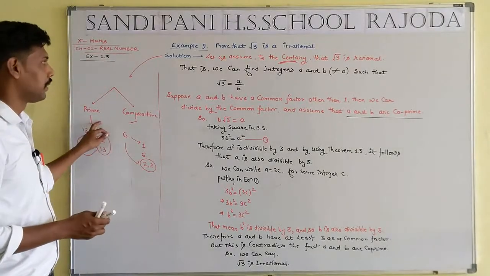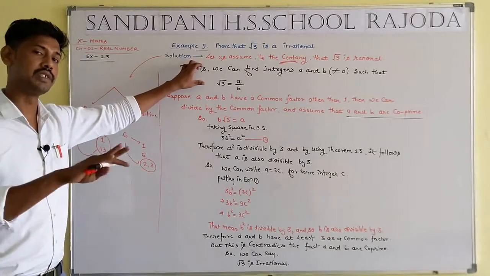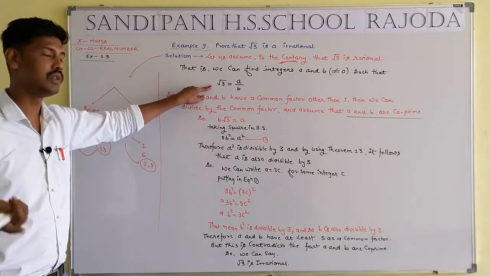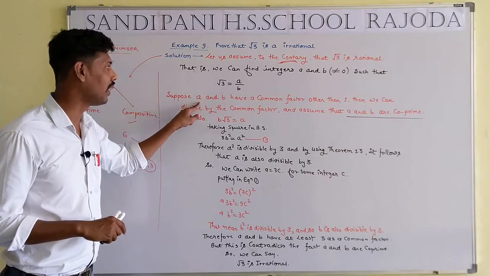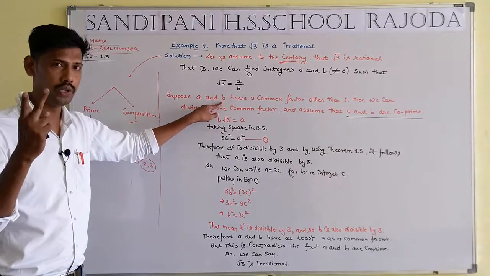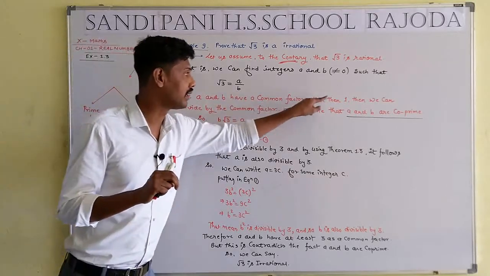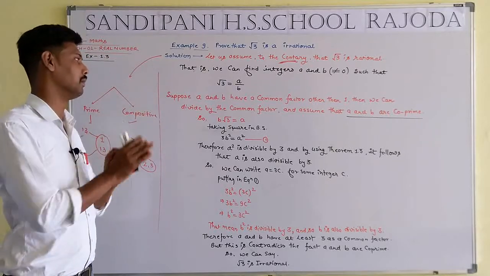Firstly, we assume, contrary to the given question, that root 3 is a rational number. So root 3 can be written in the form a upon b. Now, what is the meaning of a and b? Both a and b are integers, their common factor is 1, and a and b are co-prime.